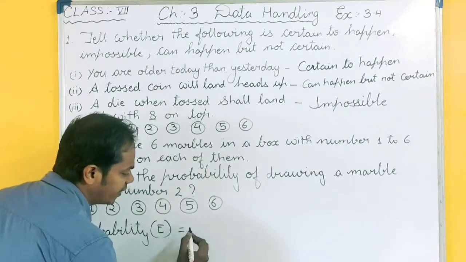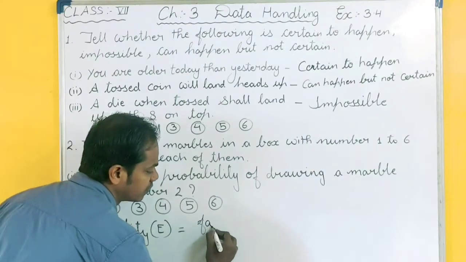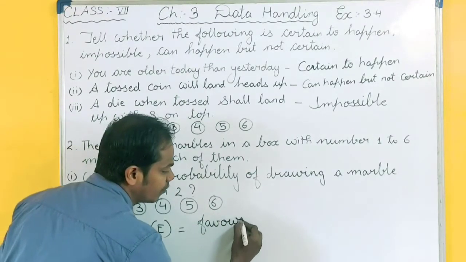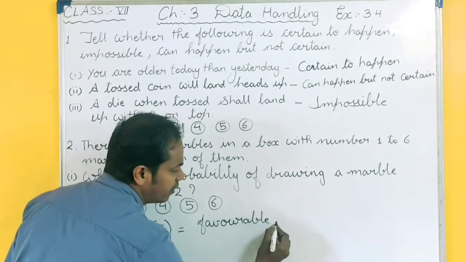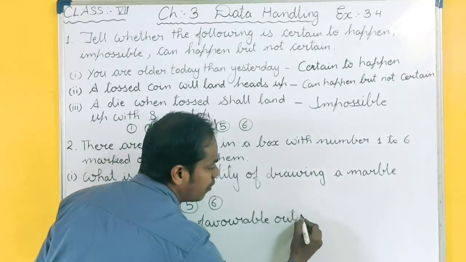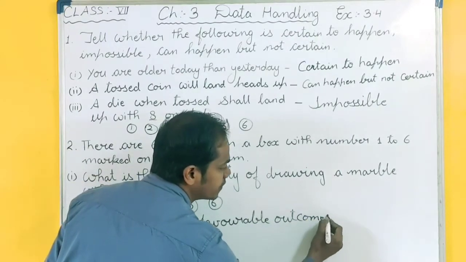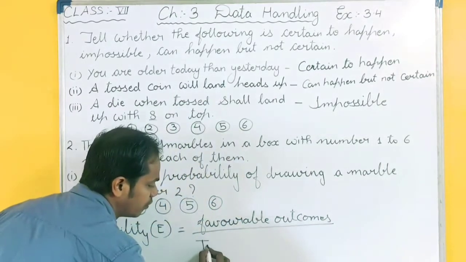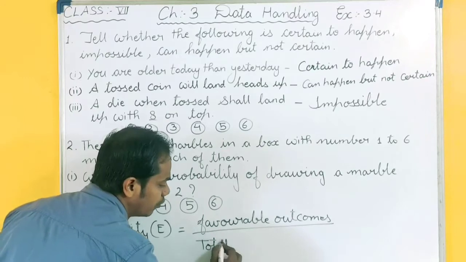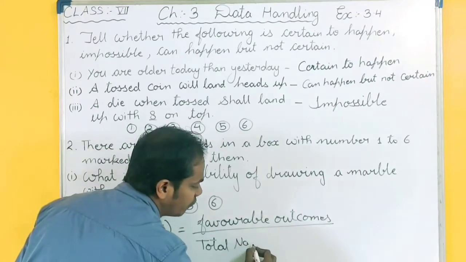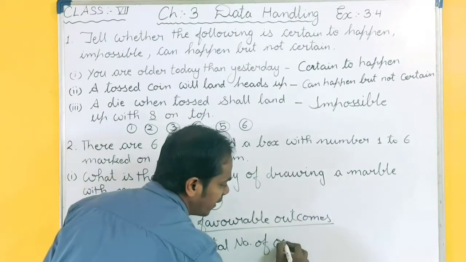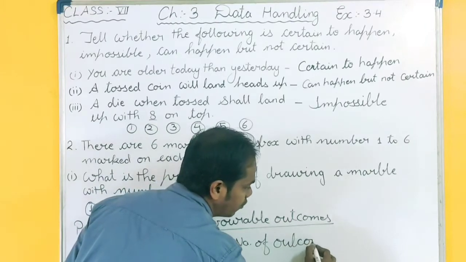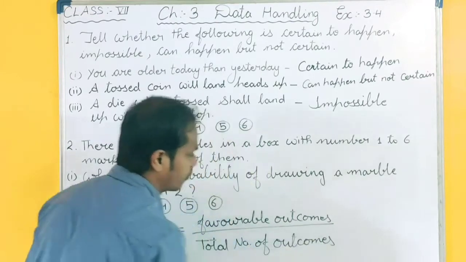Probability of an event is favorable outcomes upon total number of outcomes. So you can write total outcomes. You can write total outcomes also.